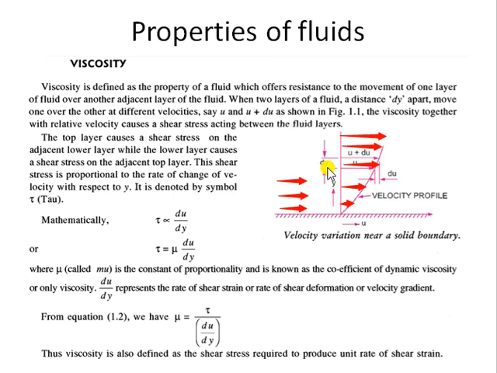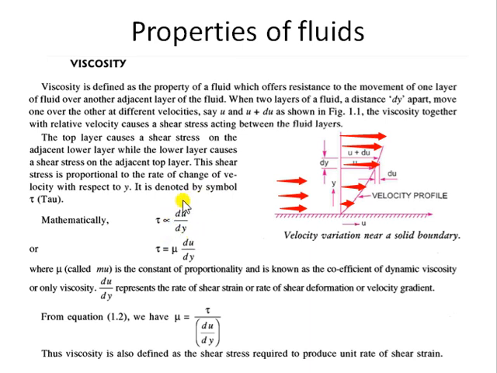So Newton has given a law to calculate the amount of change in the velocity per unit length, and he has coined the term viscosity. That law is called Newton's law of viscosity. Now what that law says is that whenever the fluid is flowing, the shear stress of the fluid flow is directly proportional to the rate of shear strain.